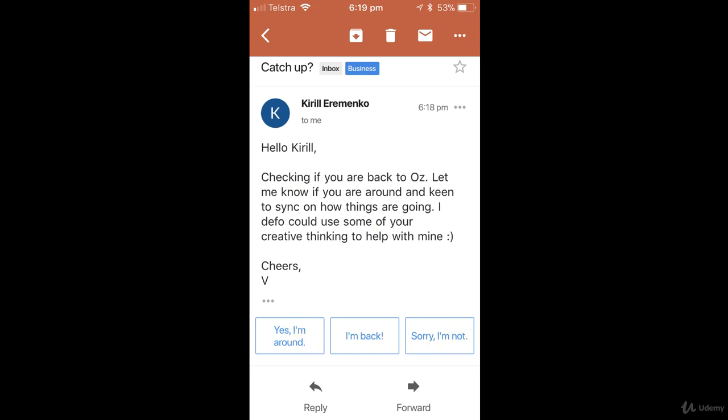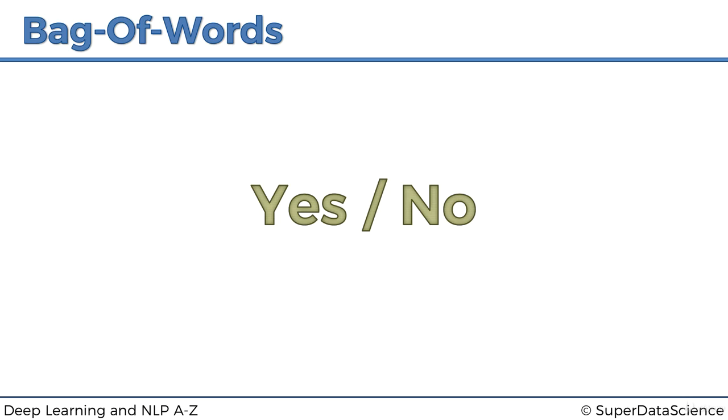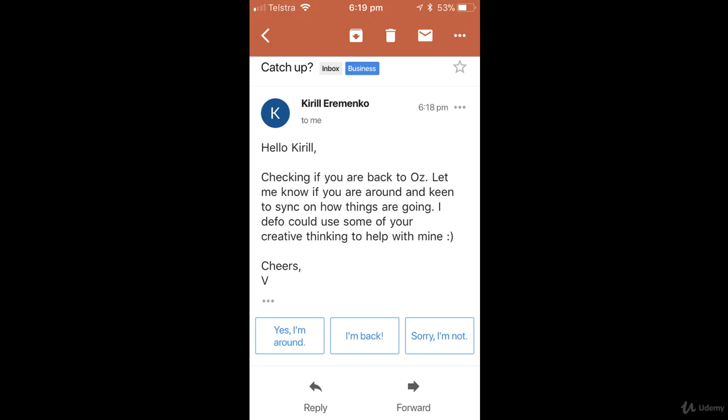In the meantime, the text of the email is here. What can we do with it? All right, so first things, we're going to start off simple. We're going to look at how we can create a model that will give us a yes/no response, because that's one of those questions. The question is, are you back in Australia? Let me know if you're around. I'm keen to sync. So yes, no.